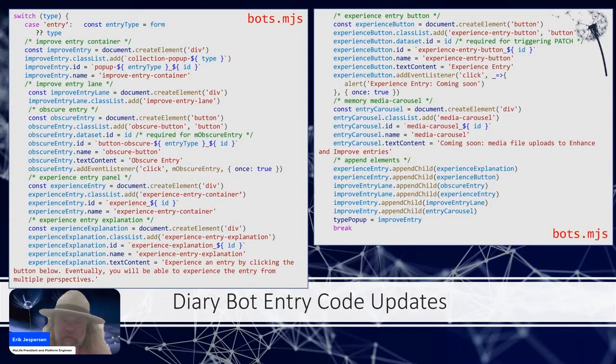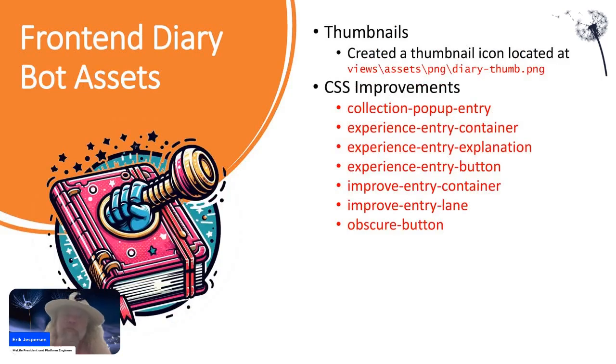Okay. So let's move on to one of the last pieces that we need to put into place before seeing our diary bot live on screen. We need to get some thumbnails ready. Actually, there's only one thumbnail required at this point in time. Certainly, you might have noticed that there's no icon for the chat blurbs from the various bots.